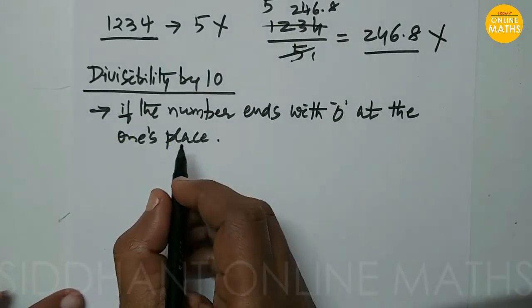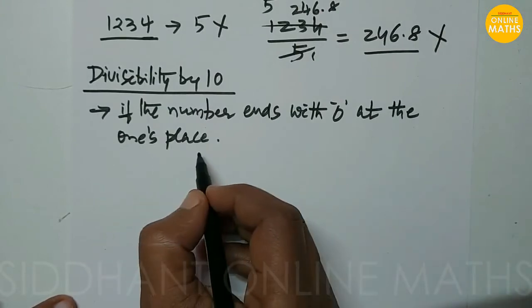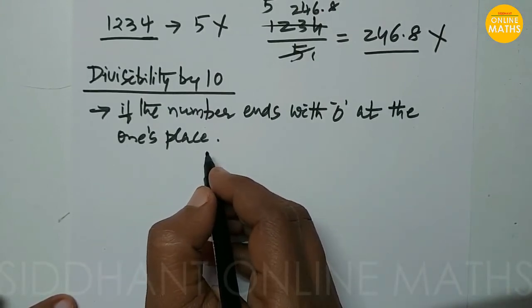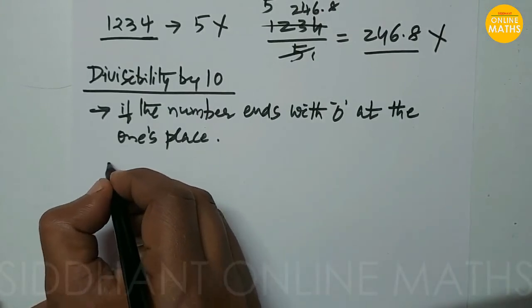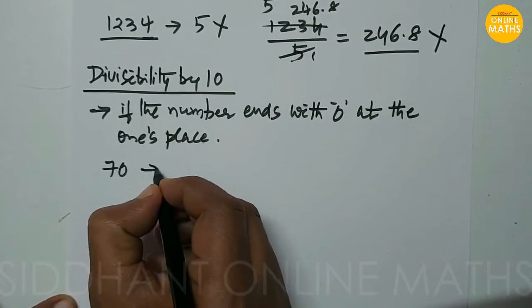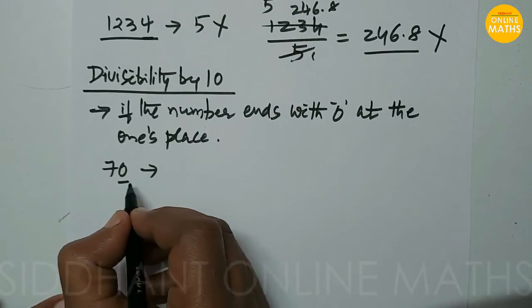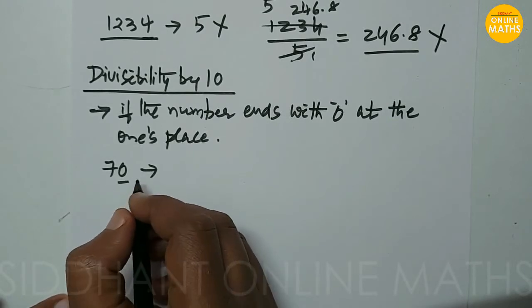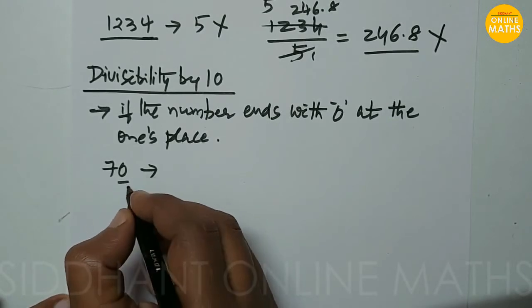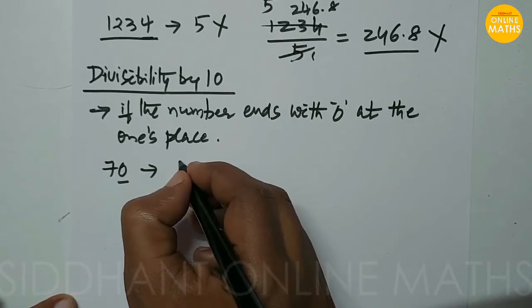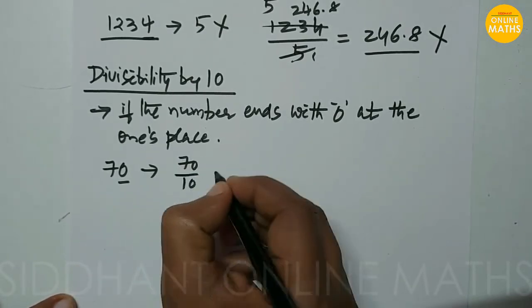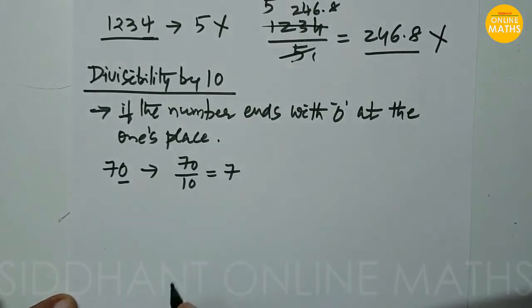Let's check with one example. When you take 70, you see at the units place the number is 0, so it ends with 0, and we can say that the given number is divisible by 10. 70 by 10 gives the answer 7.